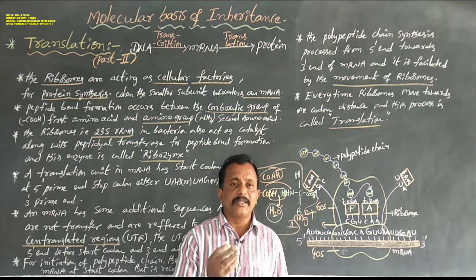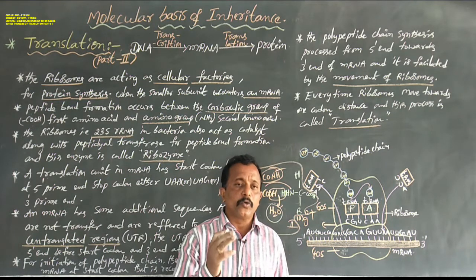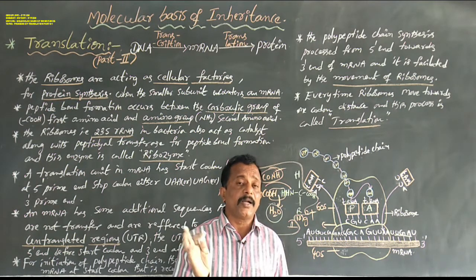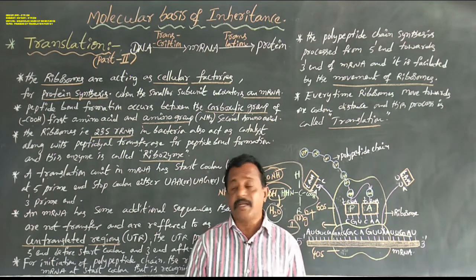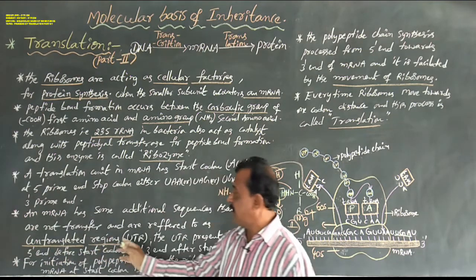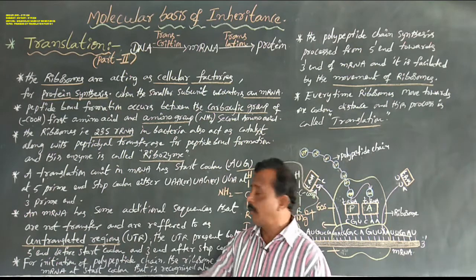So the external sequences in the mRNA that are not translated are named the untranslated region, in short UTR.